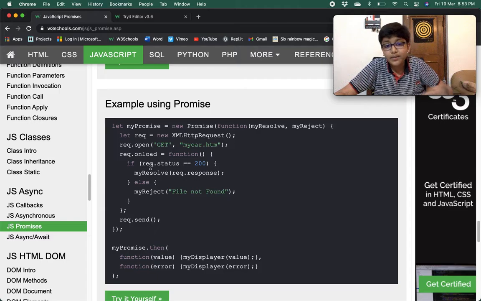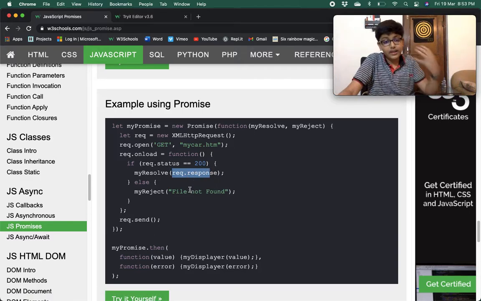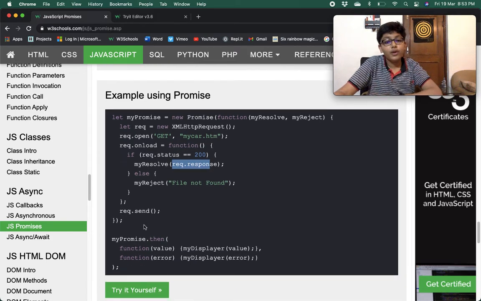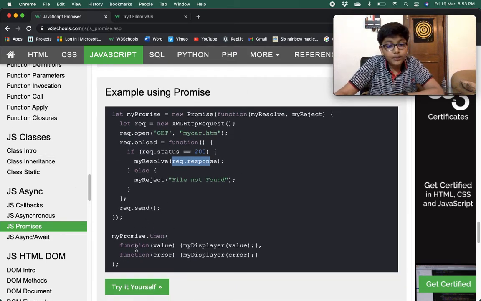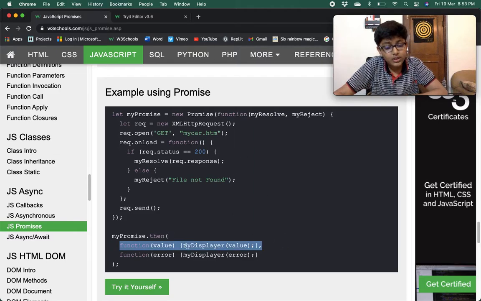If it is 200, that means it is a success, we will call the myResolve method and give it request.response, so whatever response has come we pass that. Else, we call myReject and give it "File not found". When the promise is completed, we check: if it is successful, then this method would be run. Right now it is successful, that's why this method has run and all the contents have been printed.